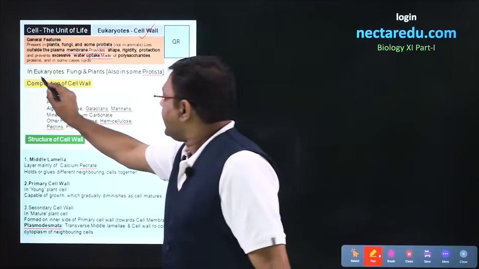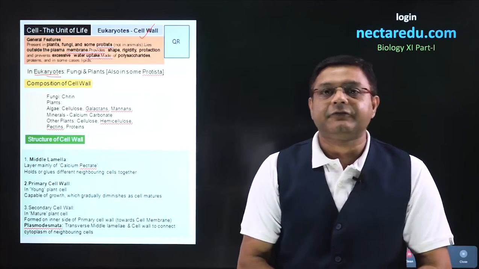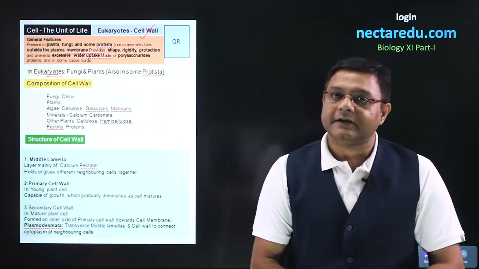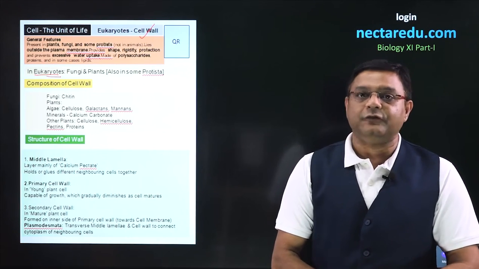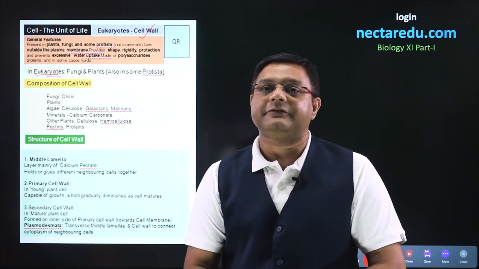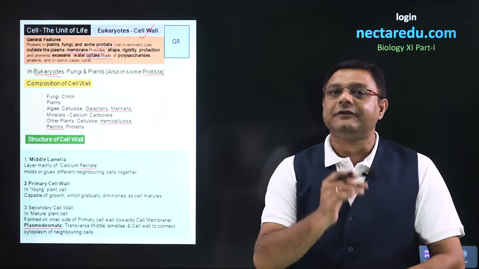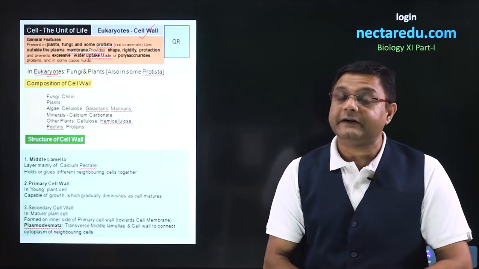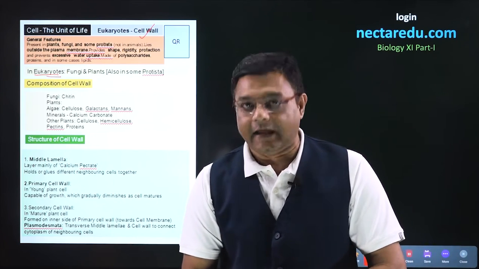Now, in eukaryotes, four kingdoms are present. The first kingdom is Protista, second is fungi, third is plantae, and the fourth is Animalia. Out of these four kingdoms, Animalia does not have the cell wall. So, cell wall is present only in three kingdoms. The first remains the Protista. In some protists, cell wall will be present. Cell wall will be present in fungi and in plants.